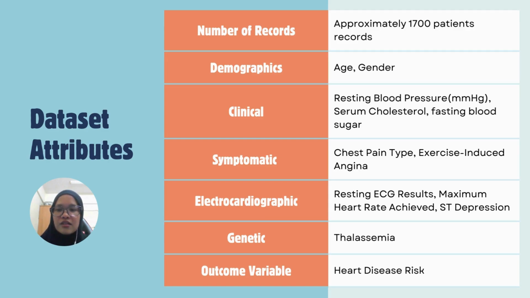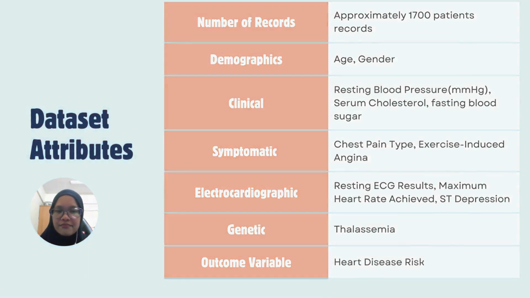Next is the genetic attribute, which is thalassemia, an indicator of the thalassemia type that the patient has, which is categorized into three: normal, fixed defect, and reversible defect. Lastly is the outcome variable, which is the likelihood of the patient to get heart disease. And that's all for the dataset attributes.